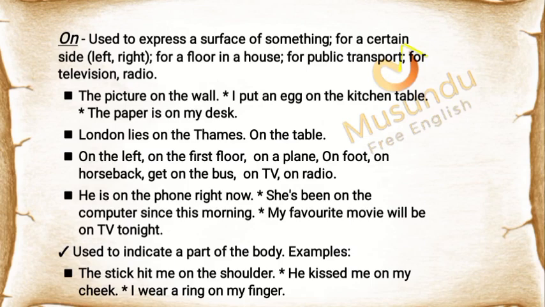On the left, on the first floor, on a plane, on foot, on horseback, get on the bus, on TV, on radio. He is on the phone right now. She's been on the computer since this morning. My favorite movie will be on TV tonight. "On" is also used to indicate a part of the body. Examples: The stick hit me on the shoulder. He kissed me on my cheek. I wear a ring on my finger.